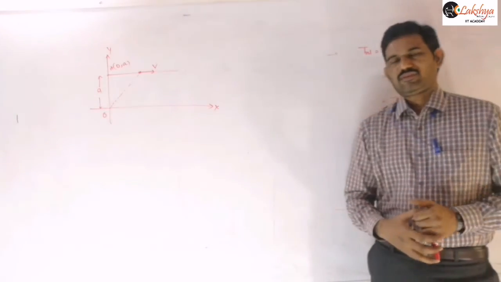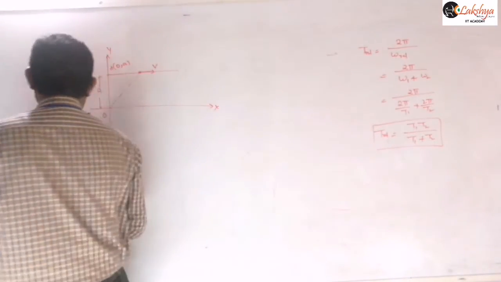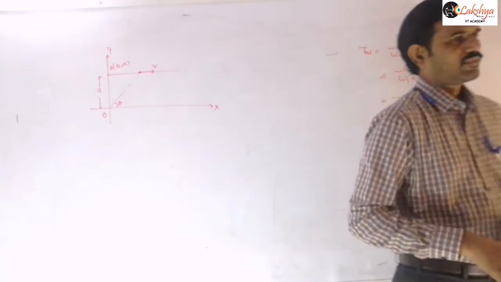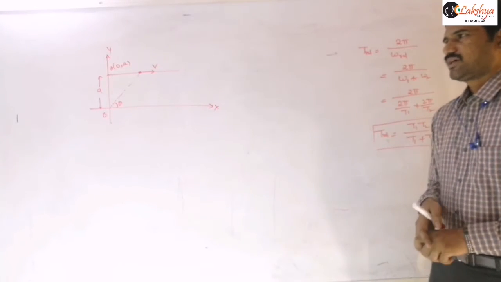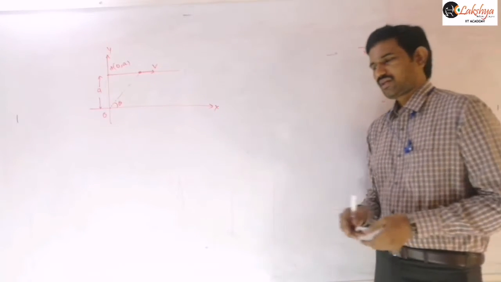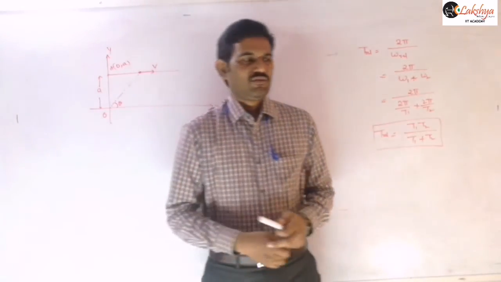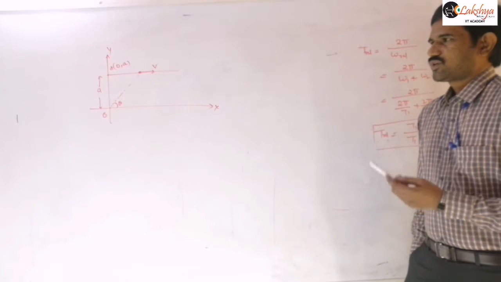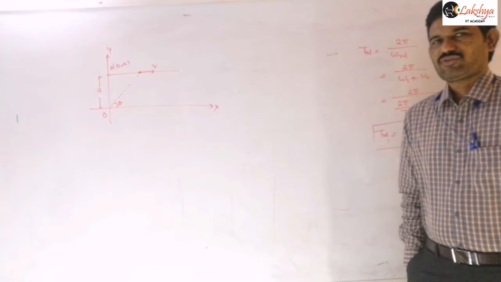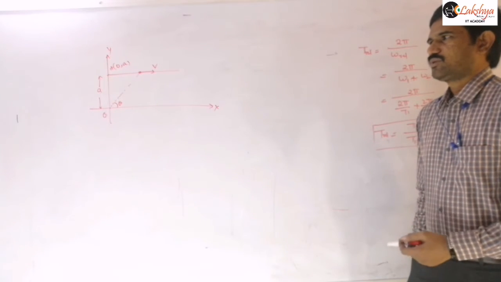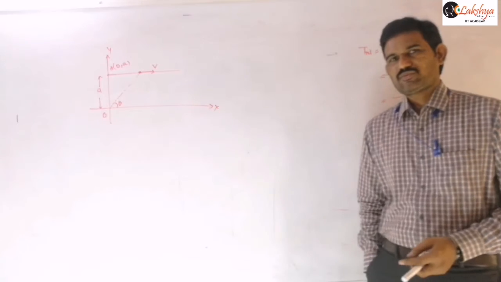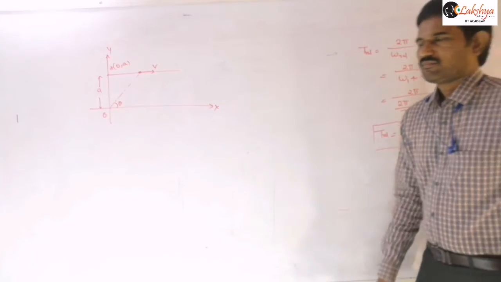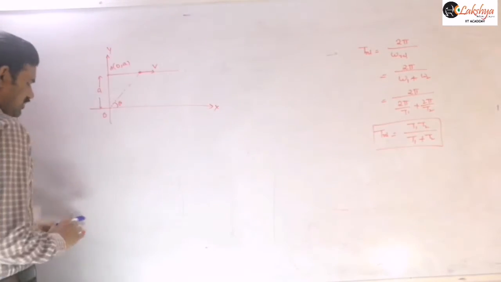Then find its angular velocity when its position vector makes an angle theta with the x-axis, with respect to the observer at the origin, and with respect to the observer at the point A, where A means the coordinates of that point are 0 comma A.